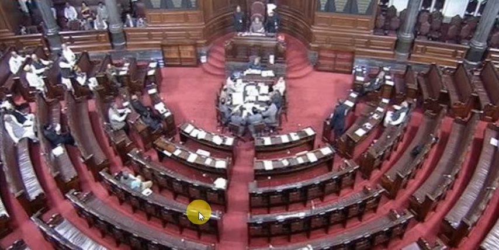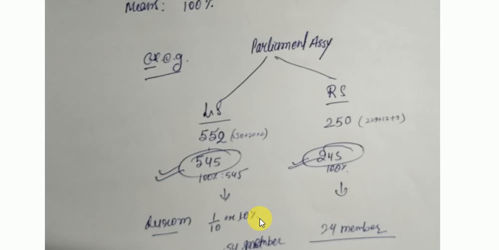Similarly, if I talk about Rajya Sabha, RS, the strength is 250 and recently there are 245 members in the RS, so 100% of the members must be there in the meeting. Out of 245, all 245 members must be present in the meeting, and that would be called plenum. So this was a simple difference between quorum and plenum. Try to understand with this example.